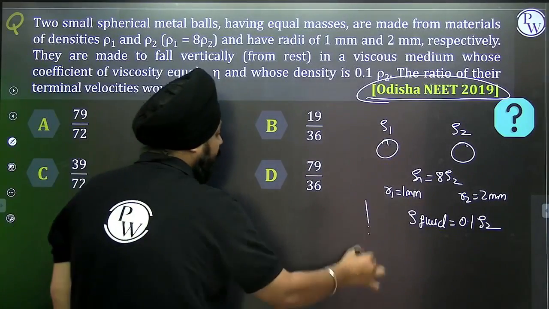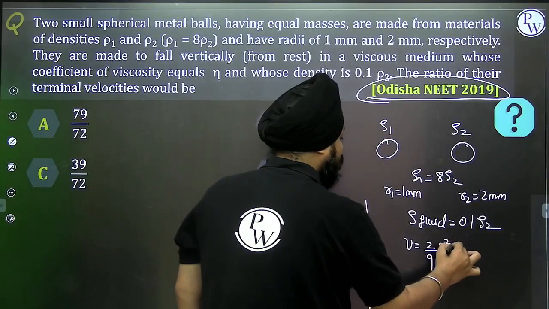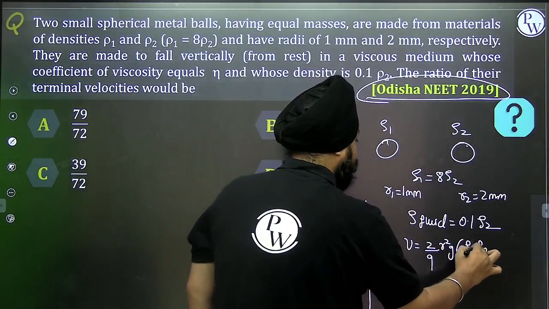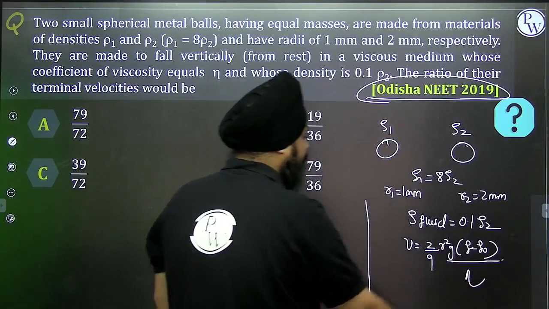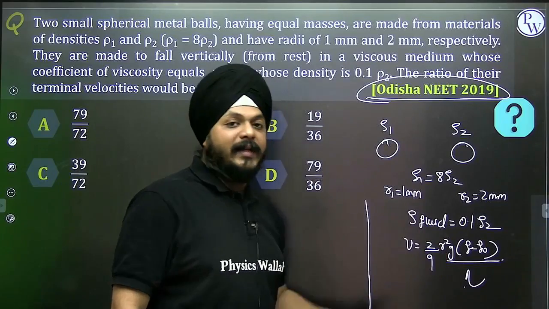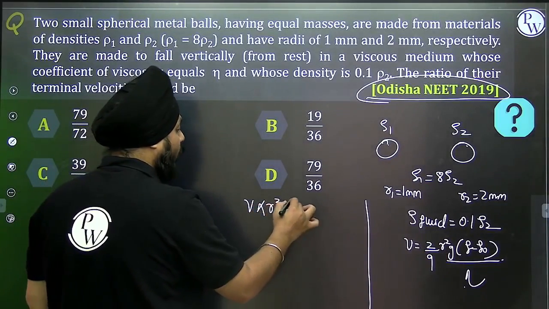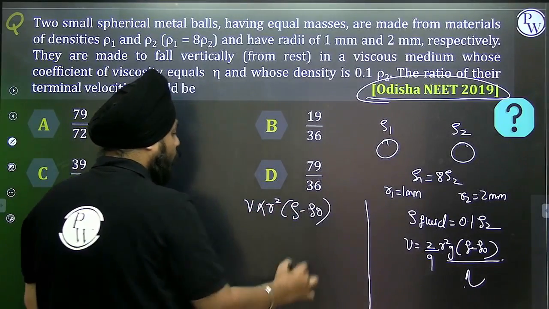It's a very simple thing. What is the equation of terminal velocity? 2 by 9 r square g (rho minus rho 0), whole divided by eta. Viscosity is constant, g is constant, 2 by 9 is constant. So the terminal velocity is directly proportional to r square times (rho minus rho 0).